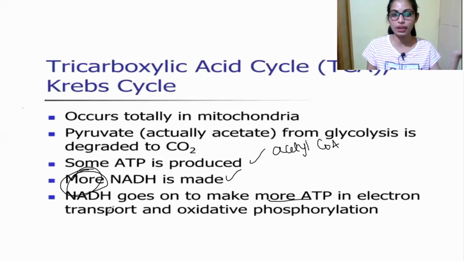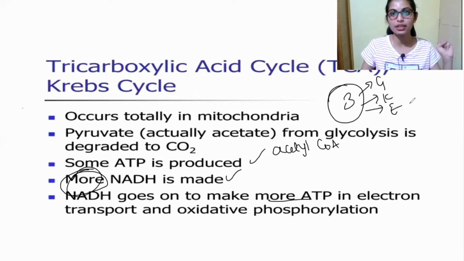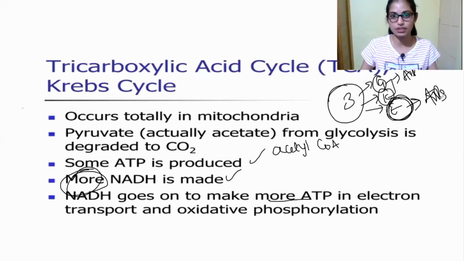As we already mentioned, to produce ATP in cellular respiration, three steps have to take place: glycolysis, Krebs cycle, and also ETC. The ATP and NADH produced in these two steps will be used in the electron transport chain, which is the end point of cellular respiration. There the electron transport will take place to produce ATPs. So this is the introduction about Krebs cycle.